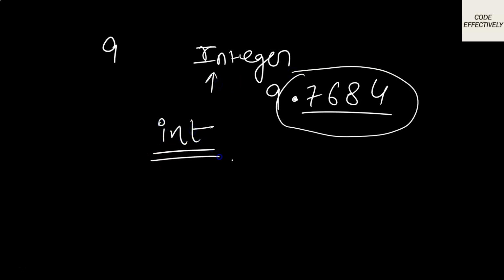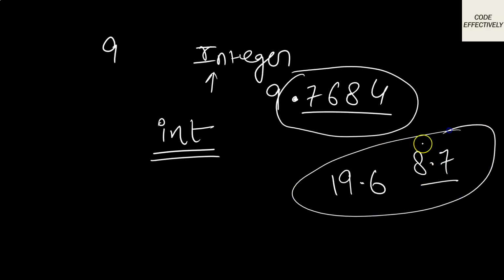Okay, for your programming, you have to store them in the int. And if you have any number that is a real number or a number that has a decimal in it, let's say 19.6, or you would say 8.4, 8.7. So these types of numbers come in a category where you have to store them in double or in float.